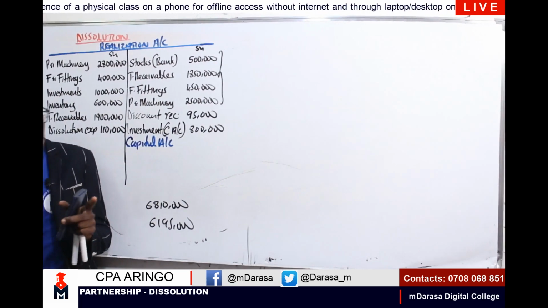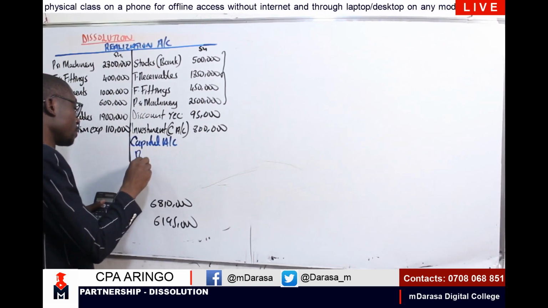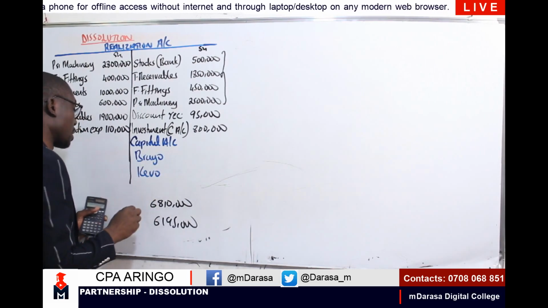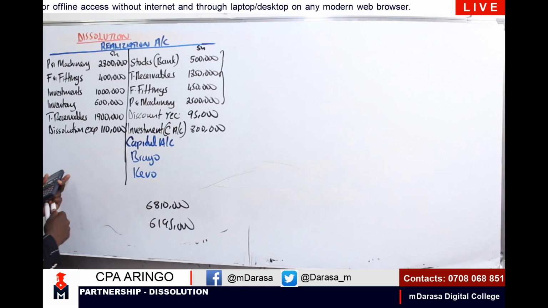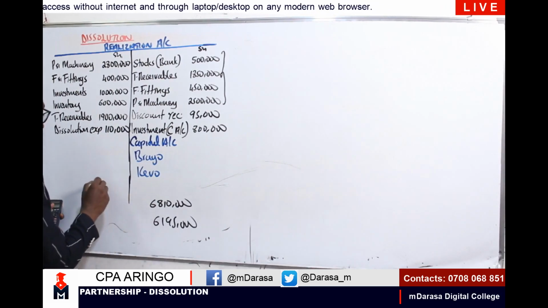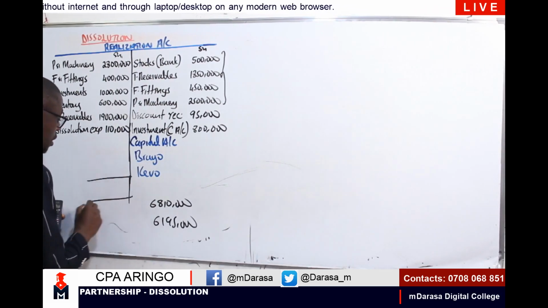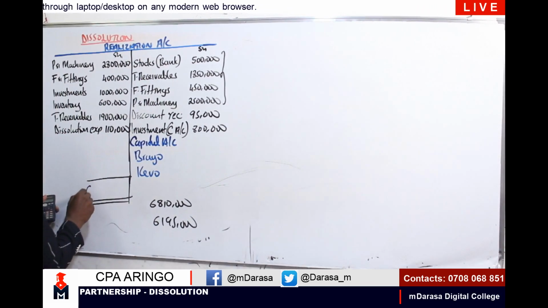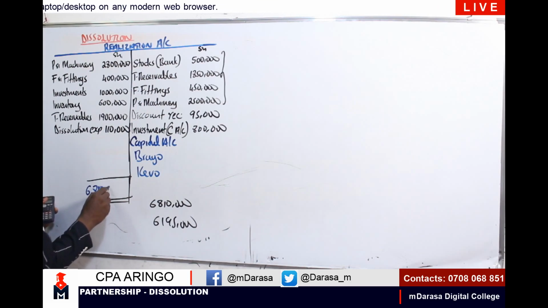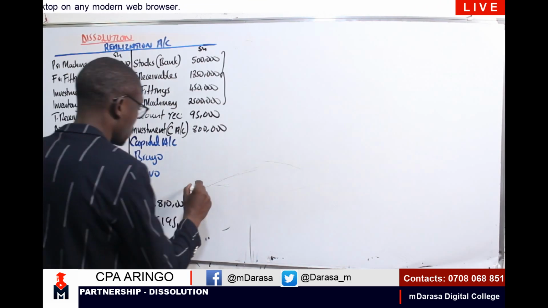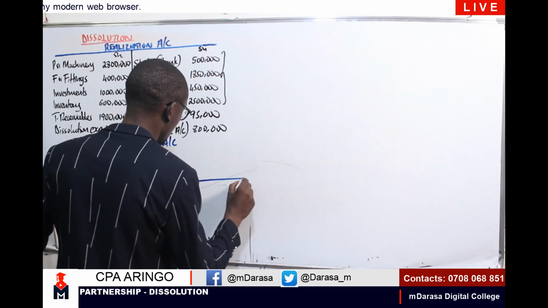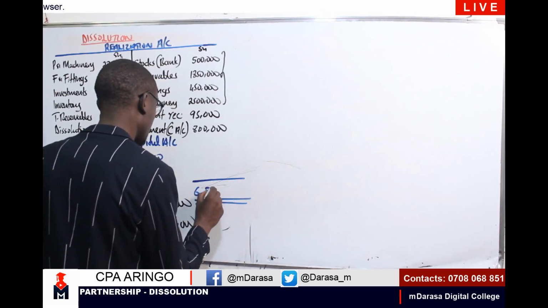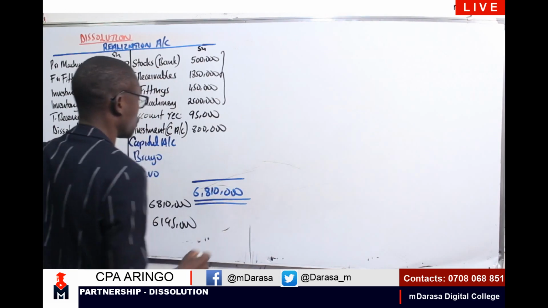That is the capital account for Brayo and the capital account for Kevo. So that as at the end of the day, it should give us the total that we have determined here, which in this case, clearly we've seen, I'm having a figure of 6,810,000. Kindly you can confirm your figure so that Mwalimu should not be doing his own things. I'm having here 6,810,000. That is what you should be having.